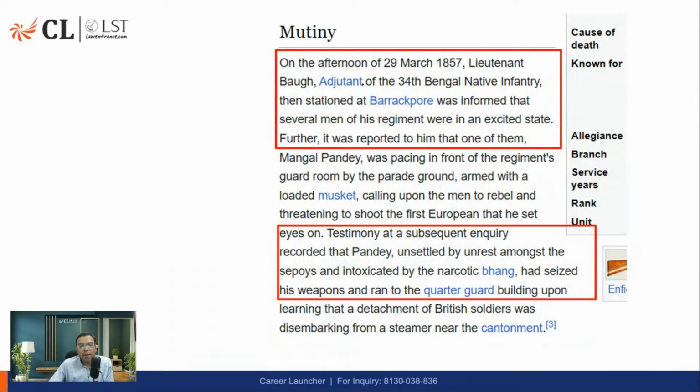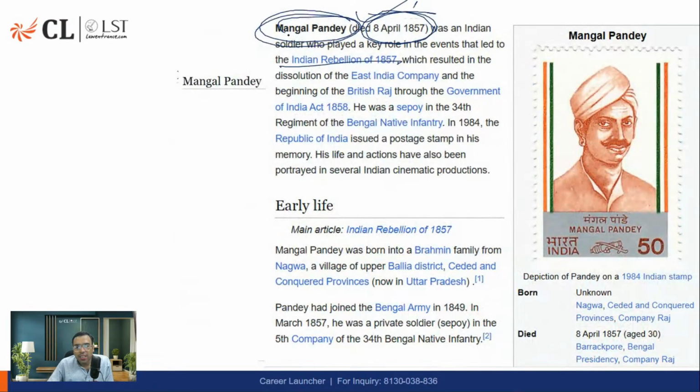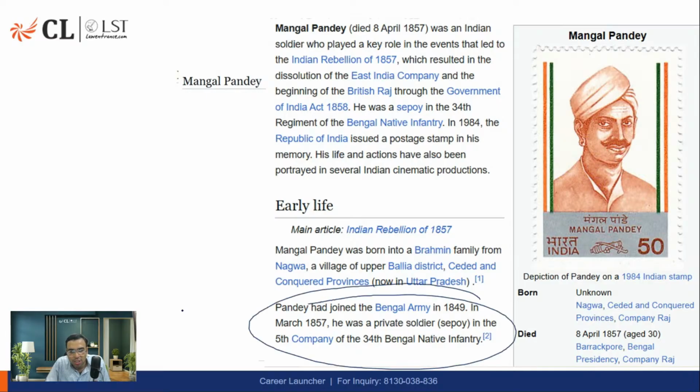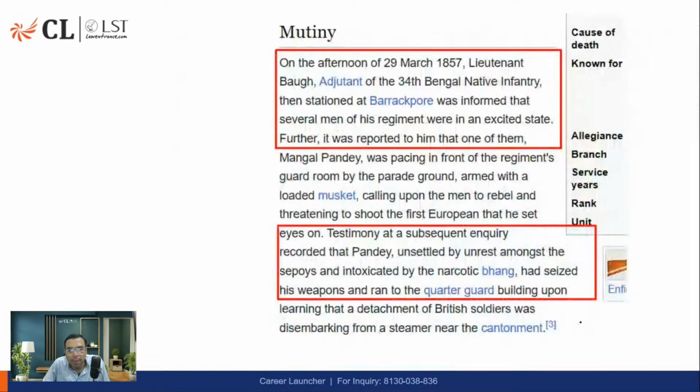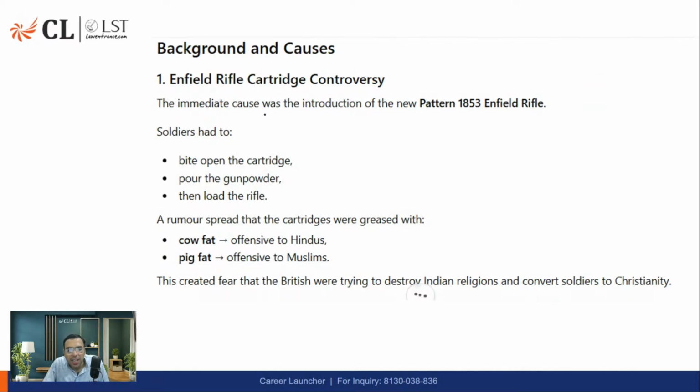Okay. So what happened was, Mangal Pandey was a junior Sepoy, I think, posted in this cantonment, and he led the revolt against the British. He joined the Bengal Army. He was a private soldier Sepoy in the 5th Company of 34th Bengal Native Infantry. So he died on 8th April, but the revolt happened, I think, in March, 29th March 1857.